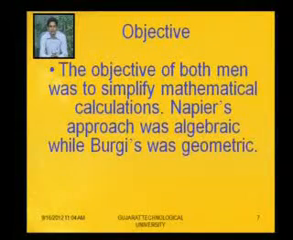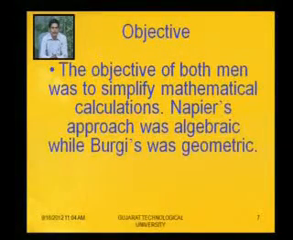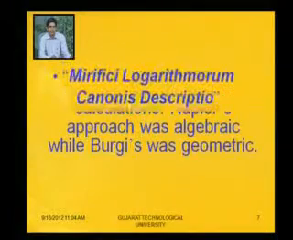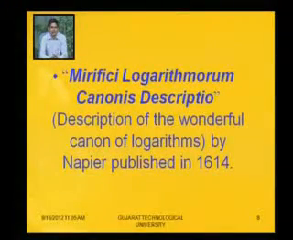What was the objective of logarithm behind both the mathematicians? The objective of both men was to simplify mathematical calculations. Napier's approach was algebraic, while Bürgi's approach was geometric. The description of the wonderful canon of logarithms was published by Napier in 1614.